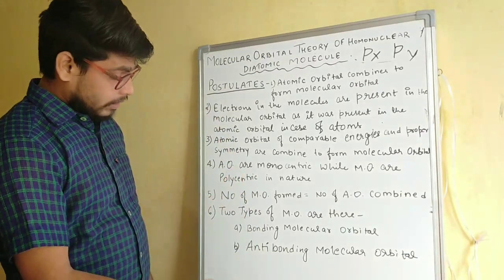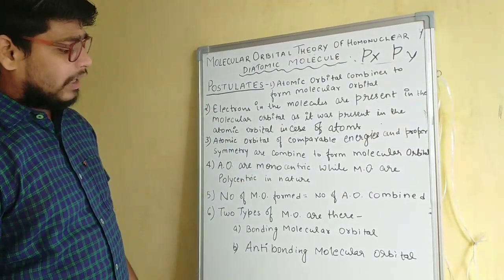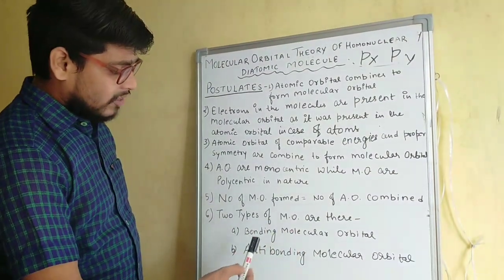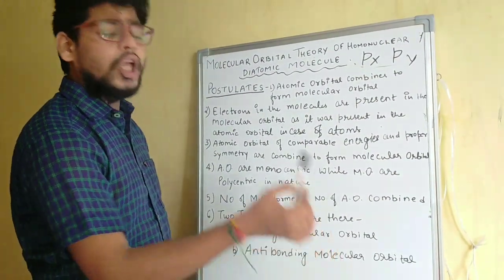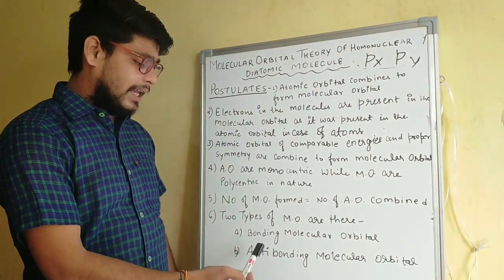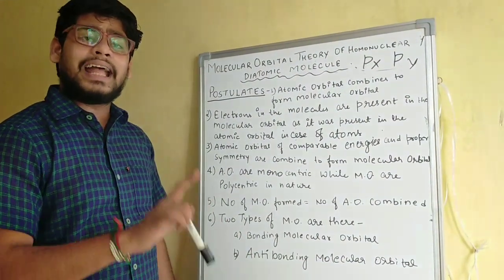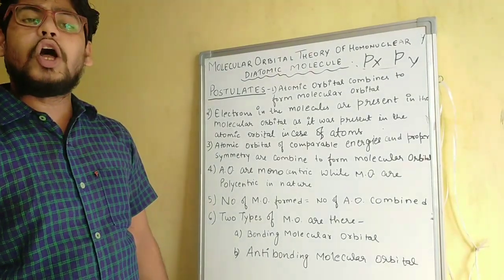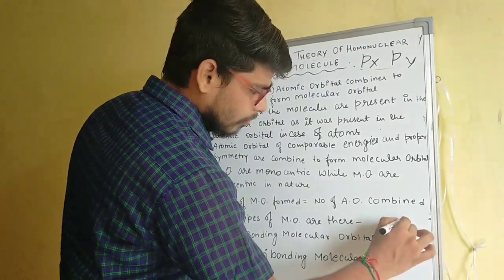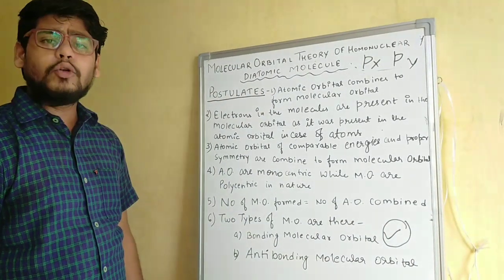And the molecular orbitals formed are of two kinds, that is bonding molecular orbital as well as anti-bonding molecular orbital. The energy of a bonding molecular orbital is always less than the anti-bonding molecular orbital, and the bonding molecular orbital provides stability to the bond.